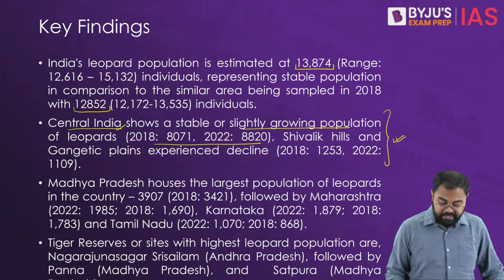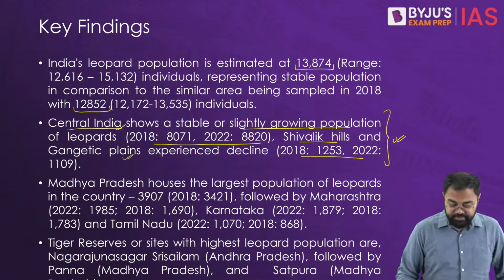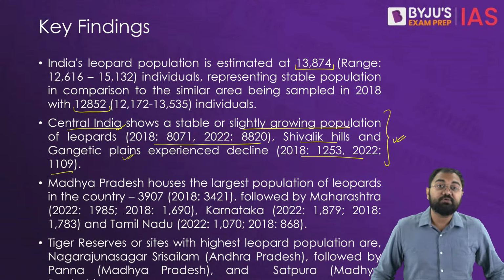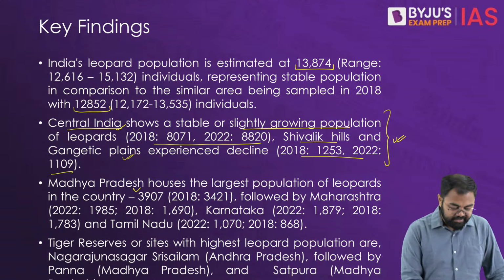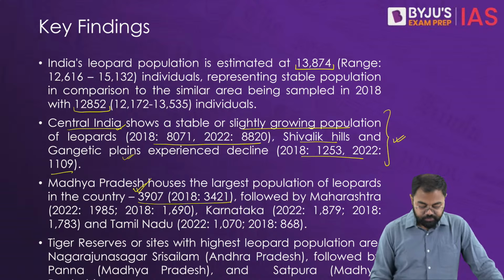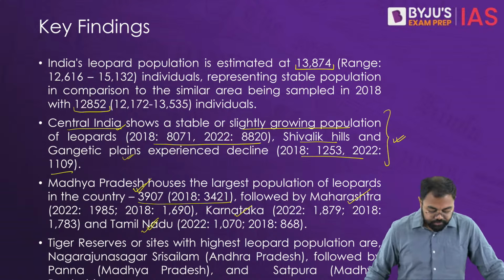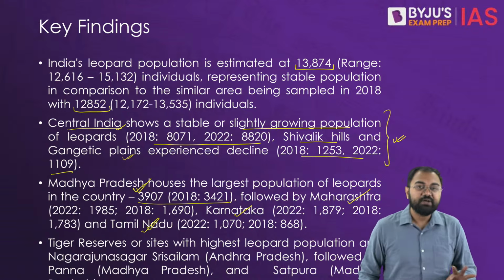And then when we look at the Shivalik Hills and the Gangetic Plains, there we see that there has been a decline in the number. The largest population of leopards reported in this particular survey is in Madhya Pradesh, where the numbers are the highest, followed by Maharashtra, Karnataka and Tamil Nadu. So these are some of the things mentioned in this report.